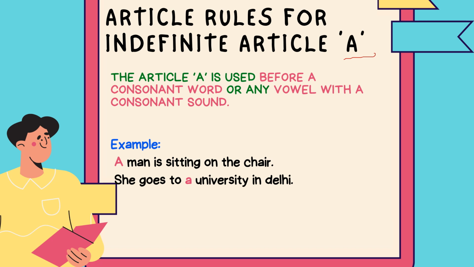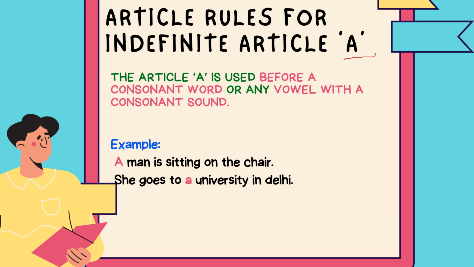Secondly, she goes to a university in Delhi. Now this might be confusing for you. See, here is university, and if you don't focus on what I am saying, then you could make a mistake here. University starts with U. The first letter is a vowel, so you might get confused and write an university, but it's absolutely wrong. Why is it absolutely wrong?